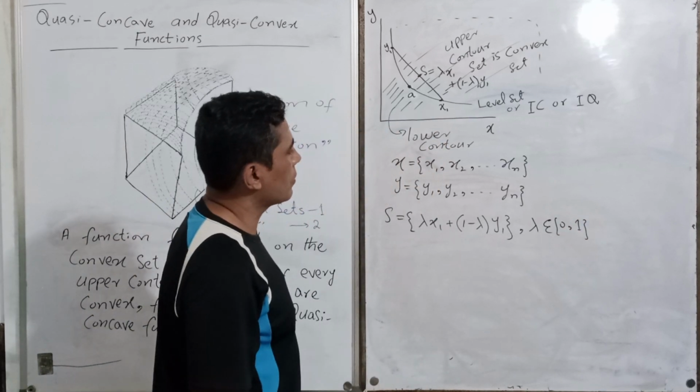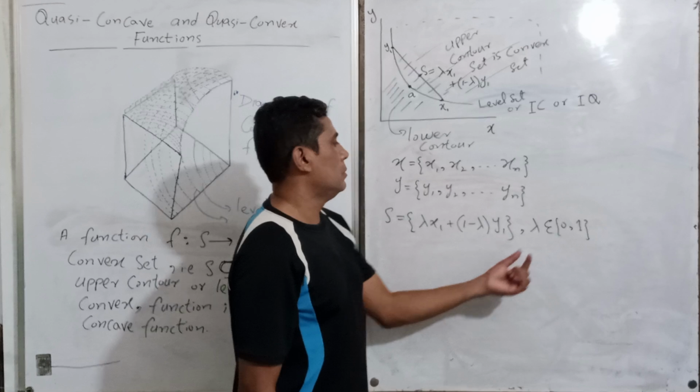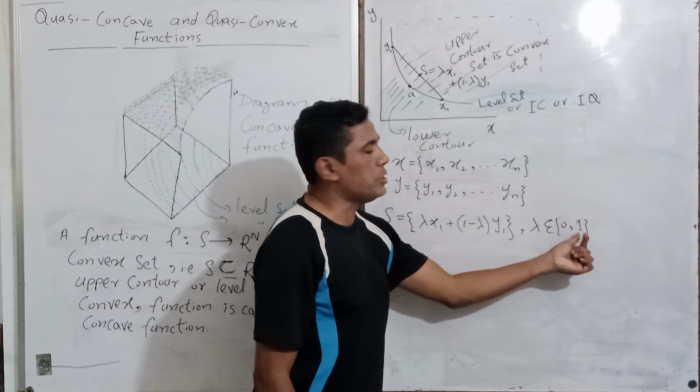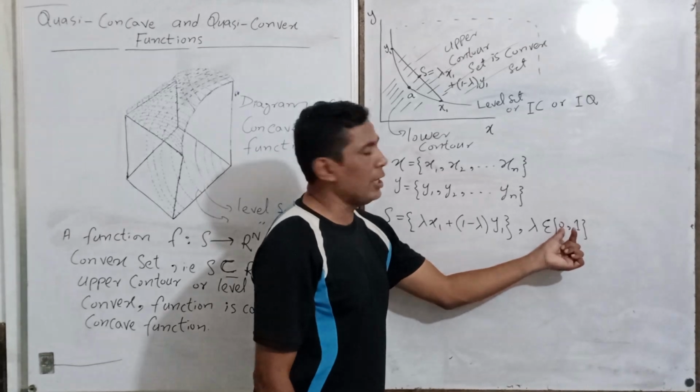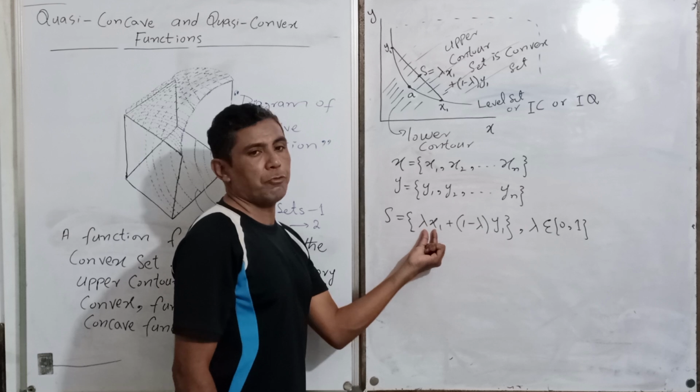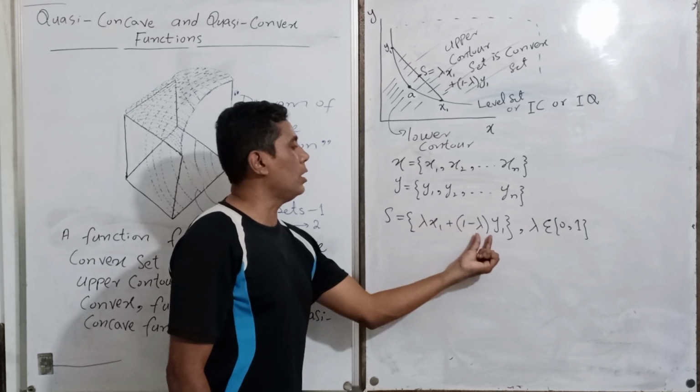What does it mean? If the value of lambda is 0, you have no share of x1, you have only y1.